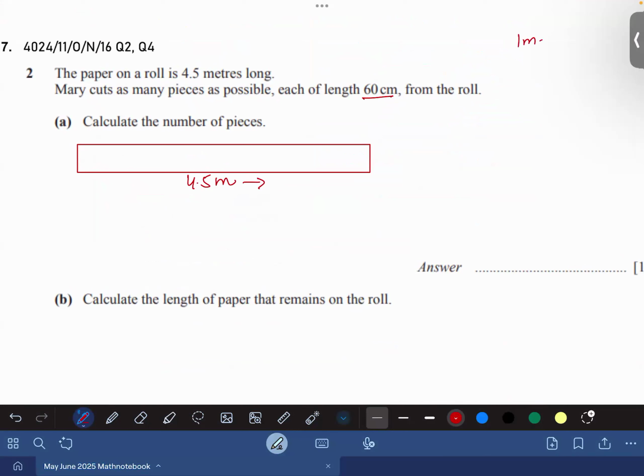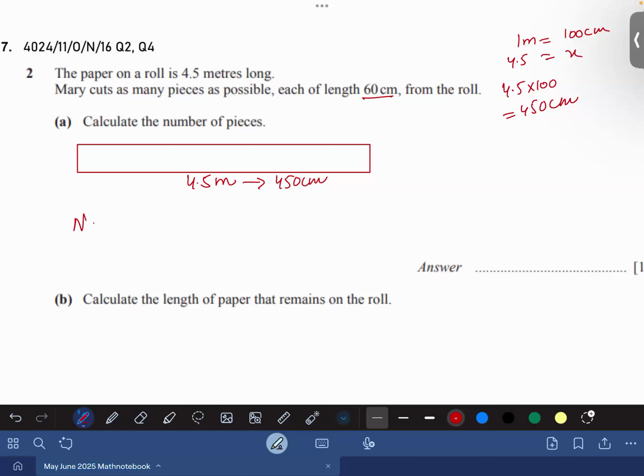So 1 meter is equal to 100 centimeters. So 4.5 is equal to x. So 4.5 times 100, the answer is 450 centimeters, the total length. Agree or not? 450 centimeters. Mary wants to cut as many pieces as possible, each of length 60 centimeters, from the roll. Calculate the number of pieces.